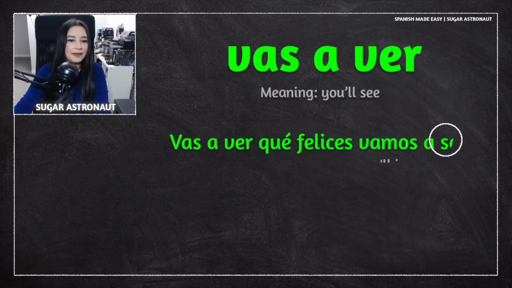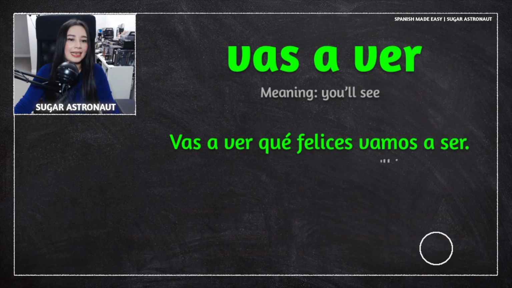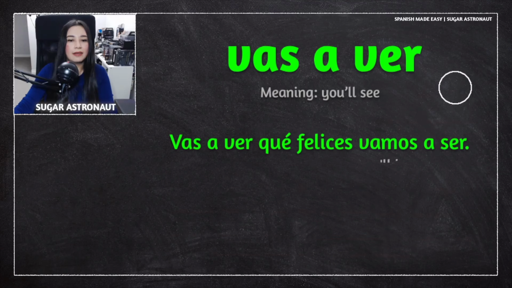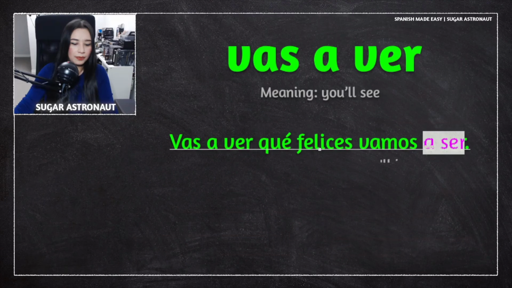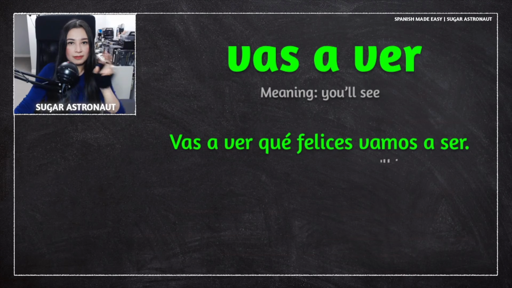Vas a ver qué felices vamos a ser. Okay? Remember, this is not hacer because some people can confuse this with hacer, which is a verb and it means to do or to make. So in this situation, it is two words, a ver. Vas a ver qué felices vamos a ser.